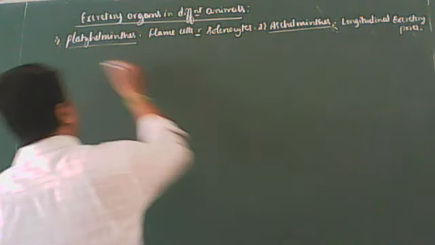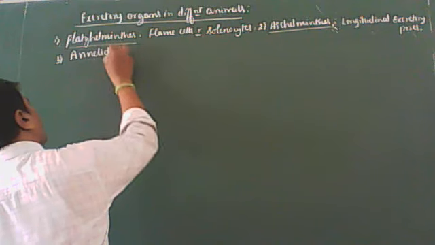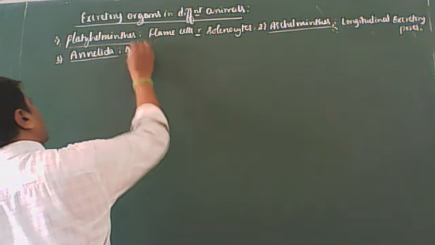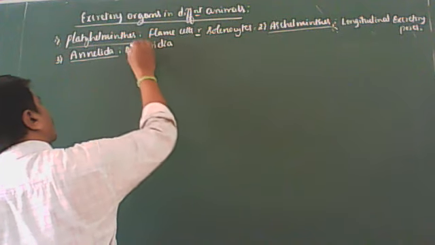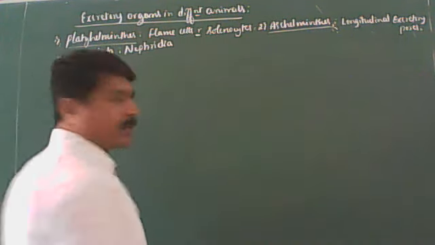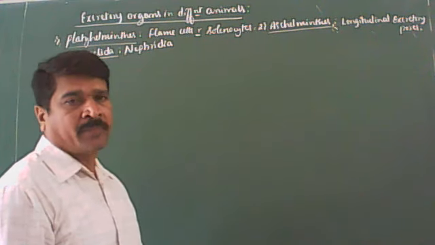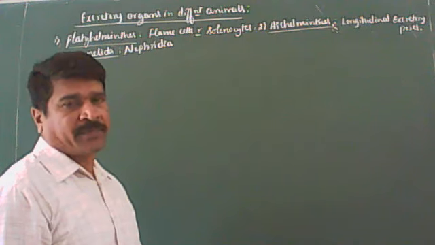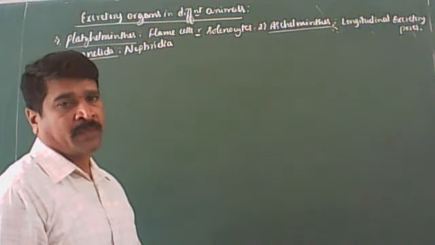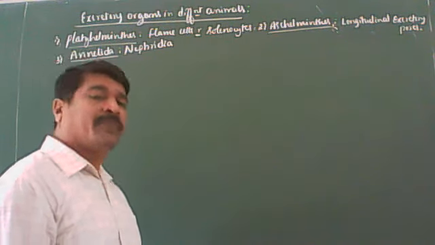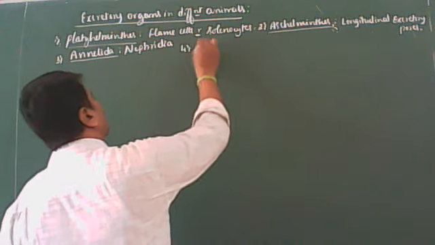Next after Aschelminthes is the phylum Annelida. In Annelida, the excretory organs are the nephridia. Earthworm also comes under the phylum Annelida. In earthworm, there are three types of nephridia: septal nephridia, pharyngeal nephridia, and integumentary nephridia. These are the three types of nephridia we can find in earthworm. Got it now? So, next one. The fourth one is Arthropoda.